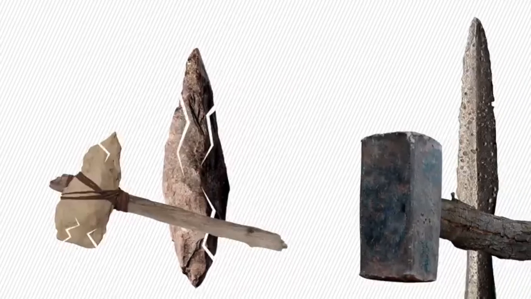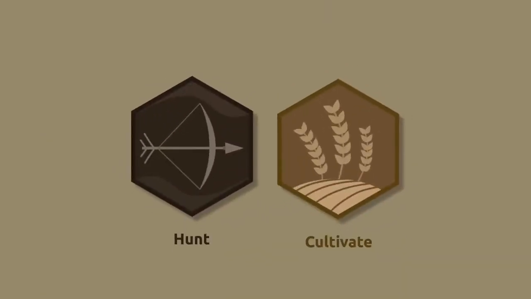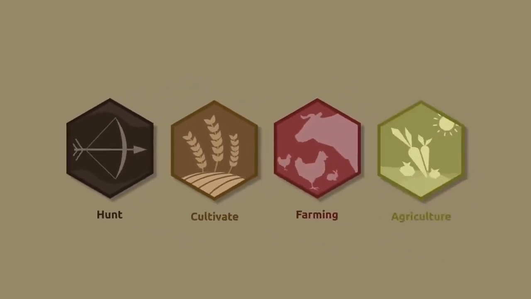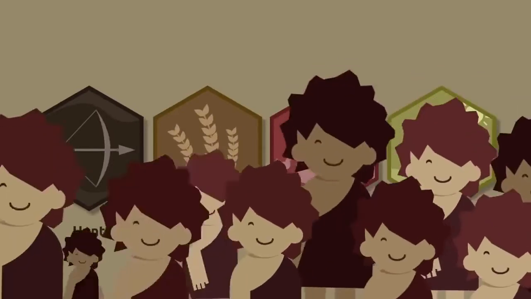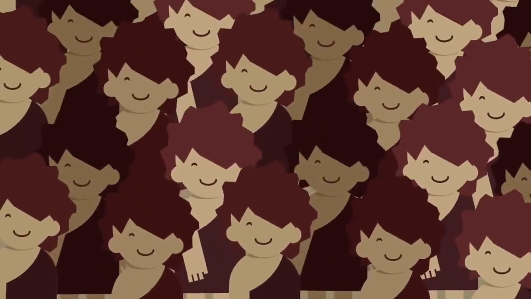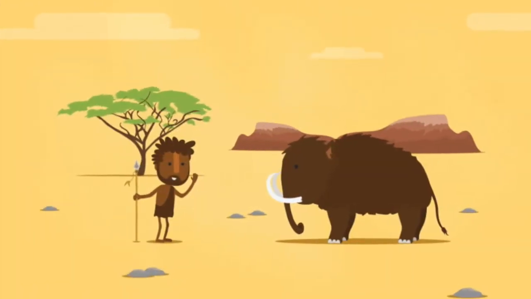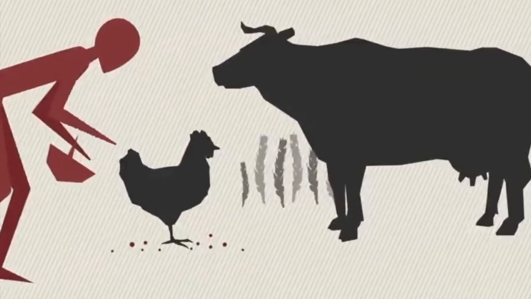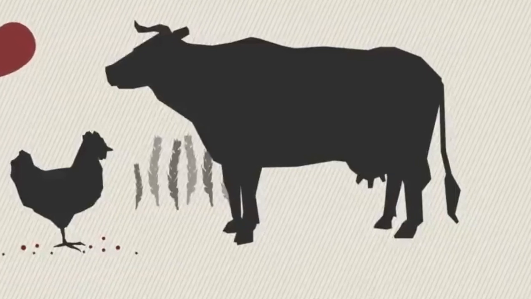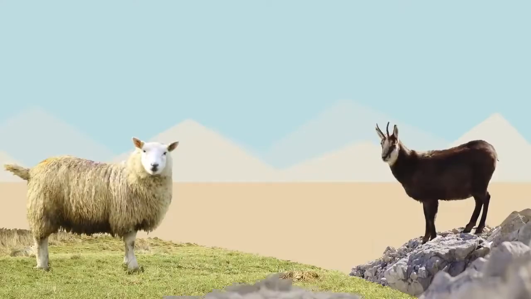The improved gadgets allowed man to hunt and cultivate easily. This improved farming and agriculture, which resulted in having more food. That is why the population increased. People of the Chalcolithic Age survived on hunting, fishing and farming. Hunting was one of the essential occupations.